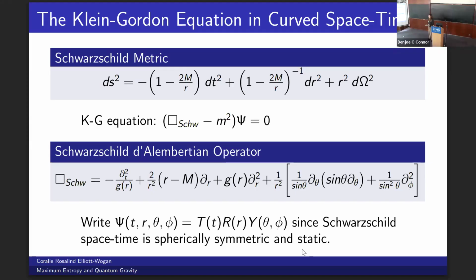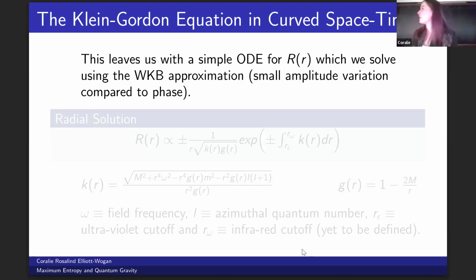We naturally get angular harmonics for the angular solution and an exponential in time and energy for the temporal solution. This leaves us with a simple differential equation to solve for the radial solution, which we do using a WKB approximation, which is acceptable because we're working in the semi-classical limit, and the classically forbidden region is omitted by the ultraviolet cutoff that we used before.